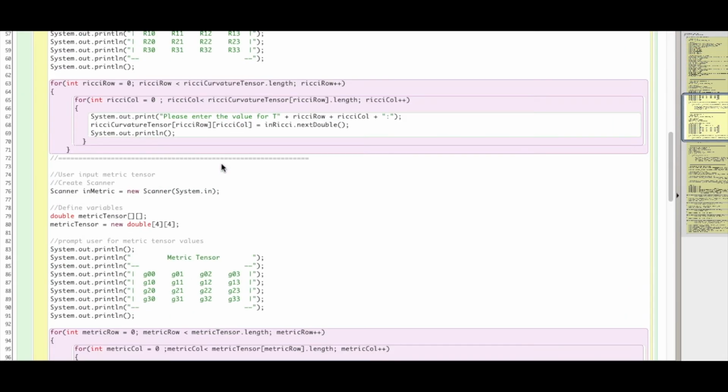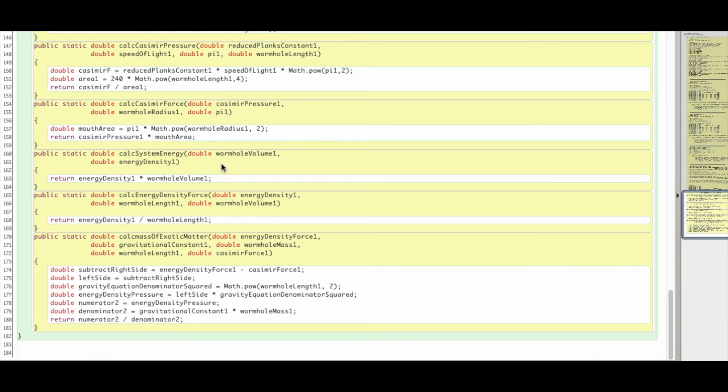After all of this is entered, seen here, the program then calculates the amount of energy density in the system, and then finally the amount of force generated by the energy density, seen here. Then, the program sets that force equal to the universal gravitation formula, which then solves for the amount of mass needed to counteract the force generated by the energy density.